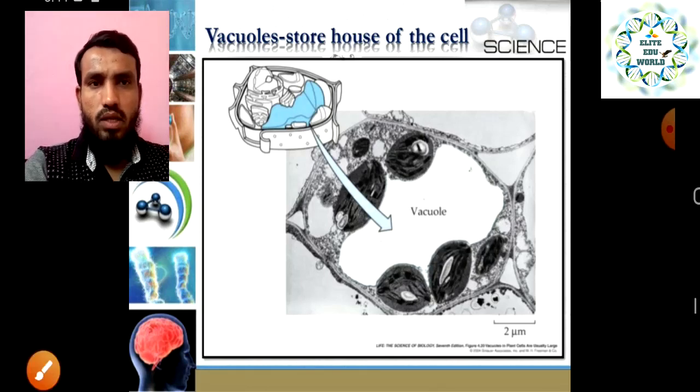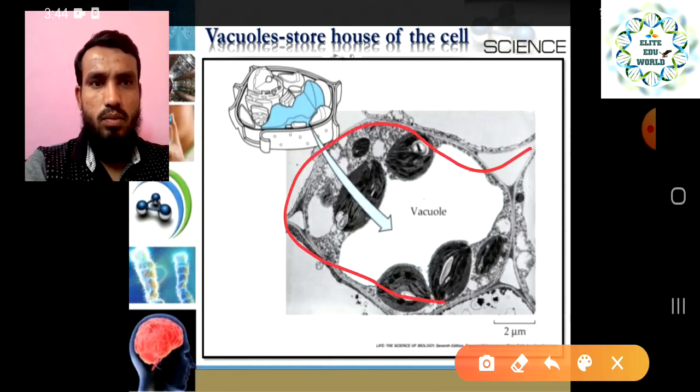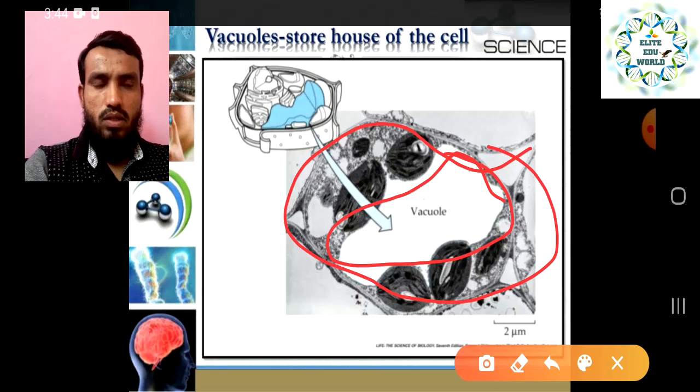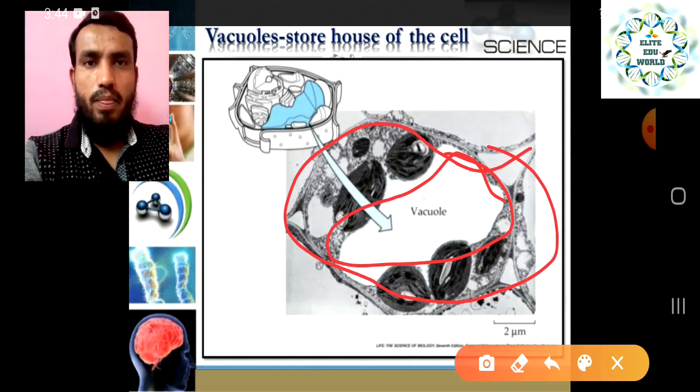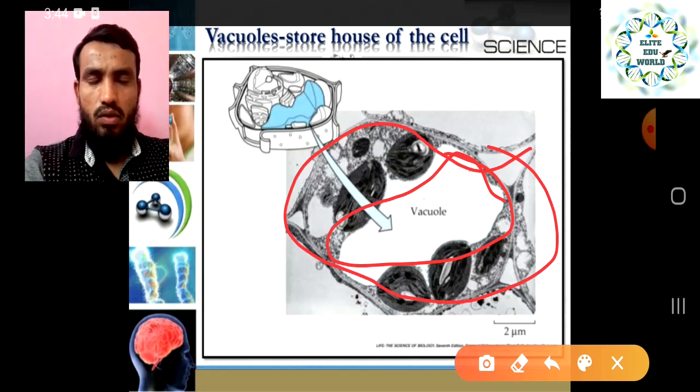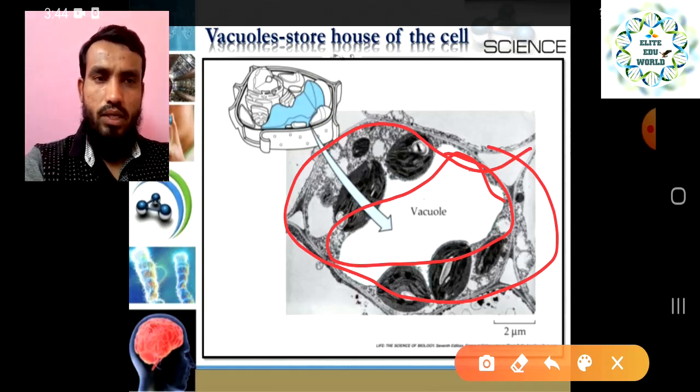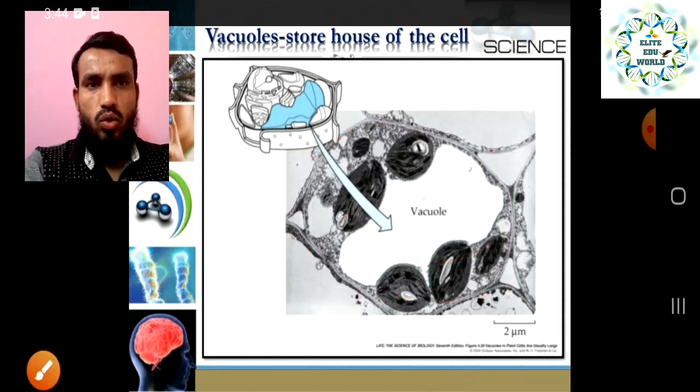One plant cell is present here, and this whole portion is covered by a vacuole. So a very large area of the cell is occupied by a vacuole, especially for the storage function inside the cell, right?